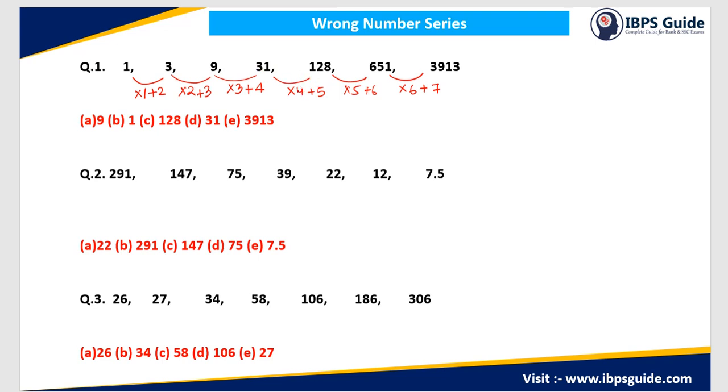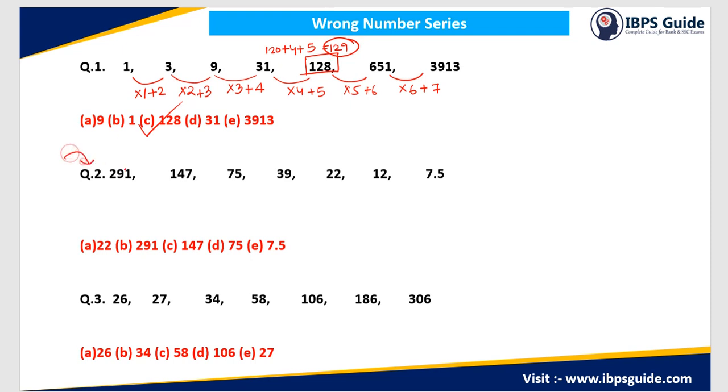So 31 multiplied by 4 will be 30 multiplied by 4, which is 120, plus 1 multiplied by 4, which is 4, and we have to add this 5 again. So our total answer will be 129 and not 128. So in this case the wrong number is option C, that is 128, and the correct answer will be 129. Understood?